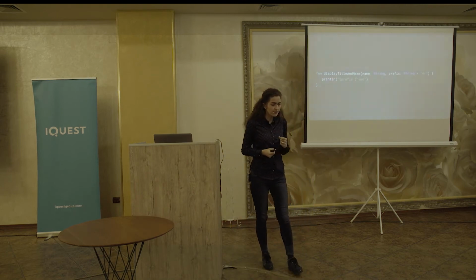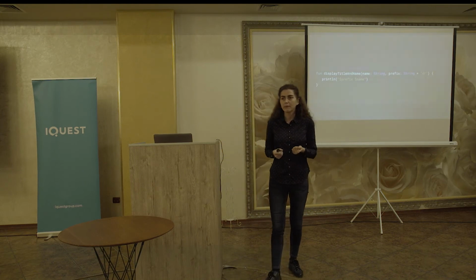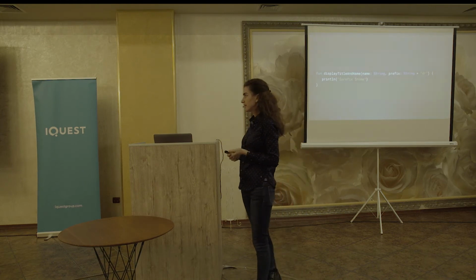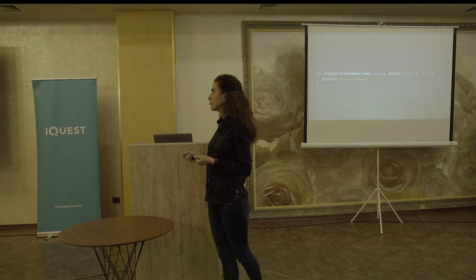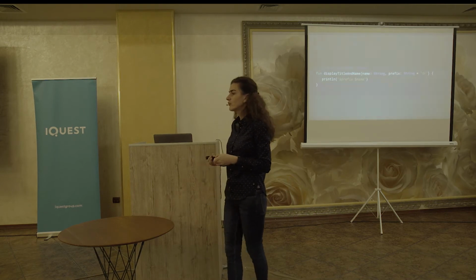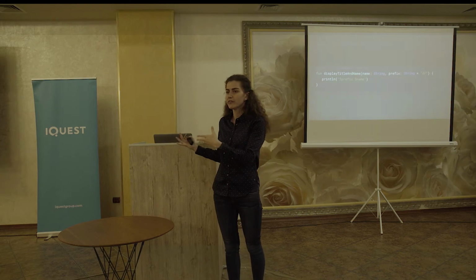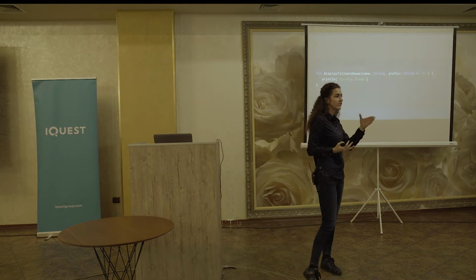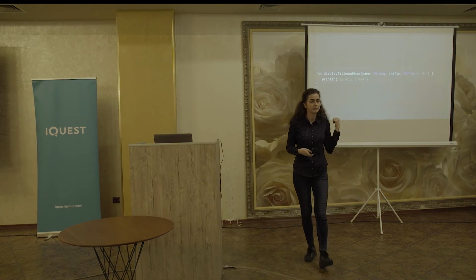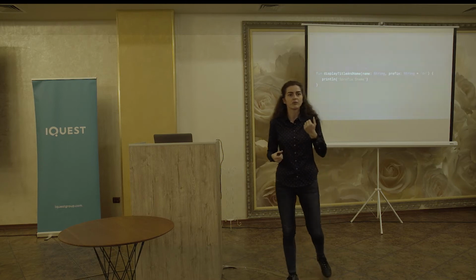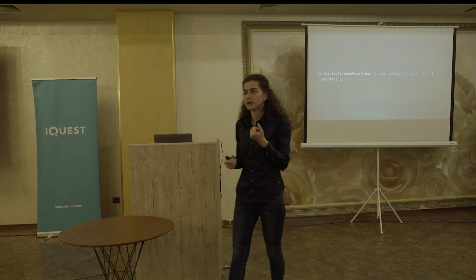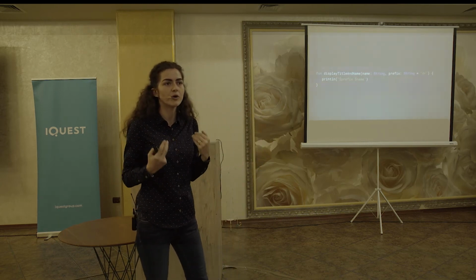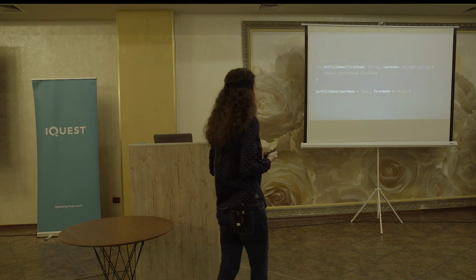Okay, another helpful feature in Kotlin is the ability to have default parameters. In this case, the prefix is the default one. So we are able to call this function by using both parameters or by using only one. And when we use only one, it will take the second one from the default value. This helps us a lot with the overloading of functions, because in Java, for example, if we want the same feature, we will write two functions.